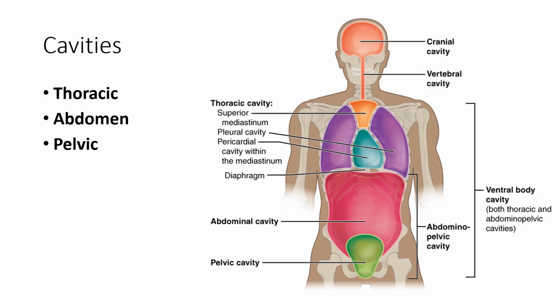This cavity includes the pelvis, reproductive organs, urinary bladder, colon, the pelvic colon, the rectum. Many times due to the absence of a strict landmark between the abdominal cavity and the pelvic cavity, unlike the diaphragm in the thoracic cavity, you might hear them collectively referred to as the abdominal pelvic cavity, combining the two together.